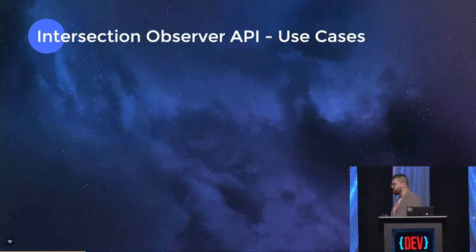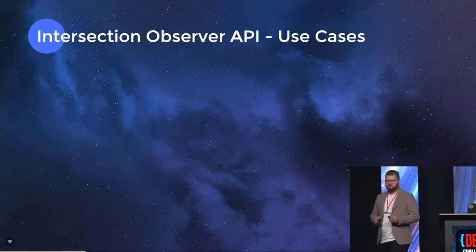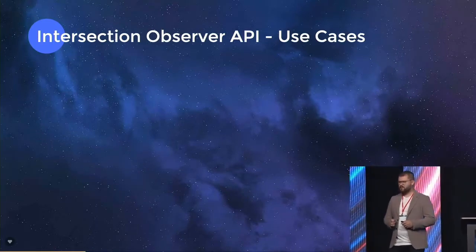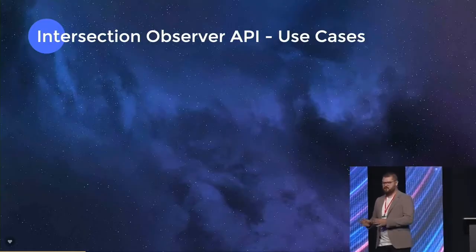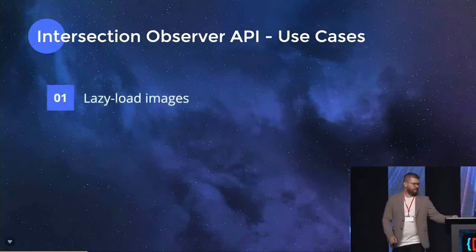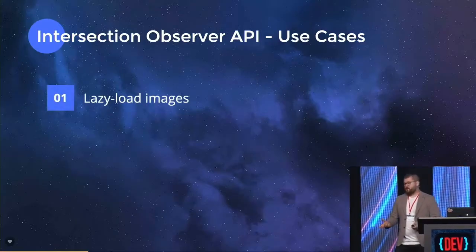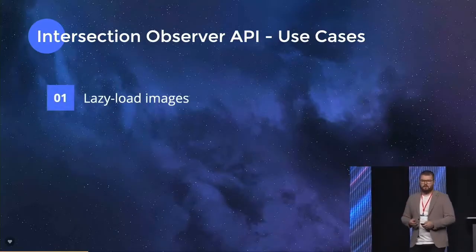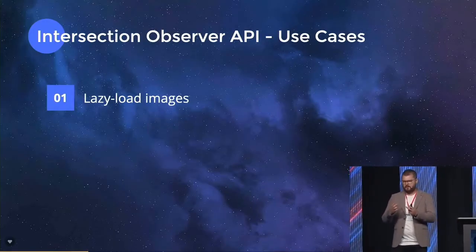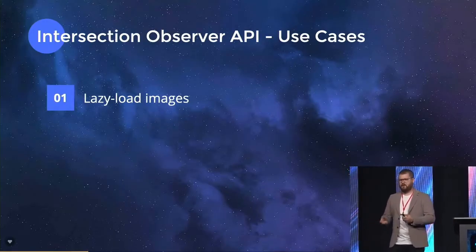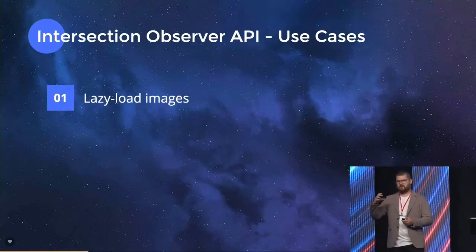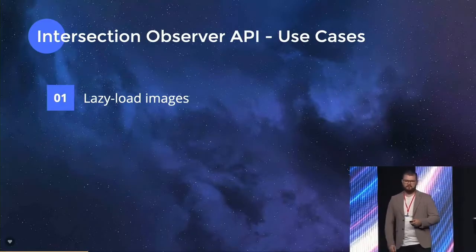That example with an astronaut was cute and nice, but probably you're wondering, okay, how can I use this in a real-life example, on a real application? Basically, we could lazy load images. We could optimize the initial load of the page. So we load only what we need, and we defer other assets that we might not need. And once we scroll to a certain section, then we load that image.